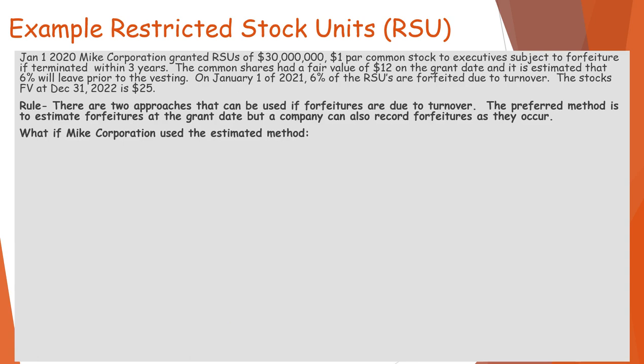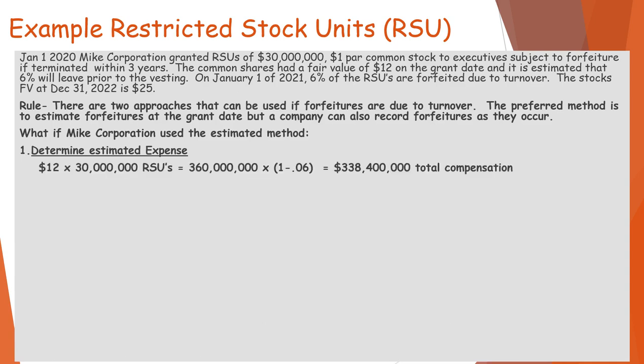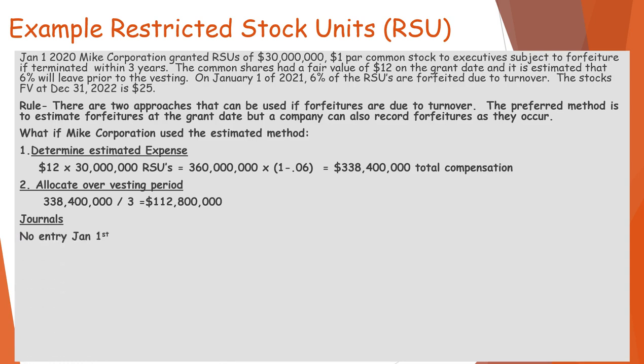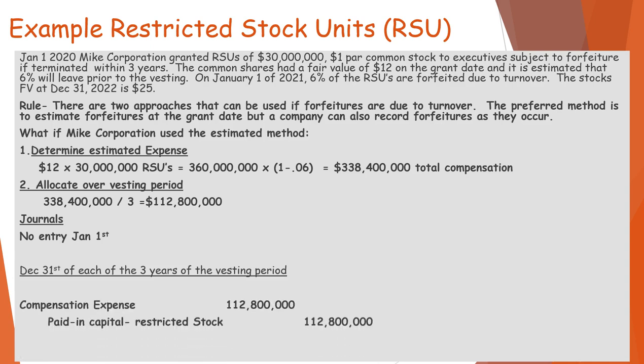So we're first going to use the estimated method. What that means is we have to reduce what we book by 6% in this case. So we're going to take $12 times 30 million RSUs, and then times 94%, which tells us the estimated total compensation. We're going to allocate it over the vesting period, so we divide by 3. In our journals, we're going to have no entry when they start, but at the end of the first year and at the end of each year, we're going to do the same journal entry.